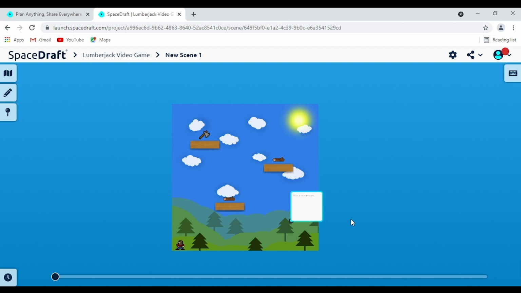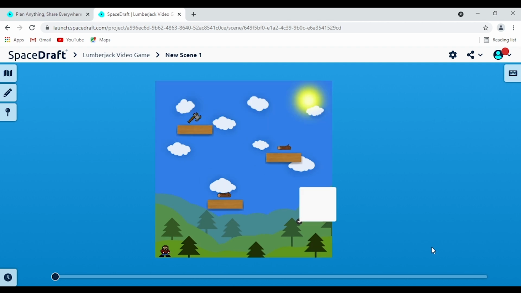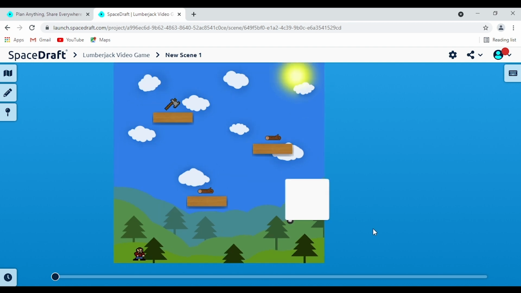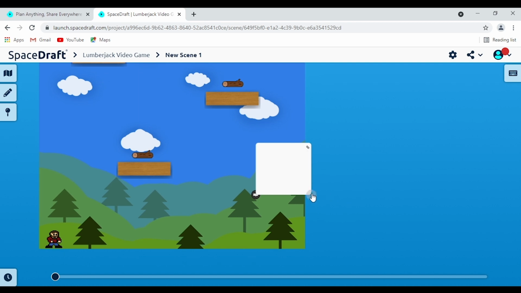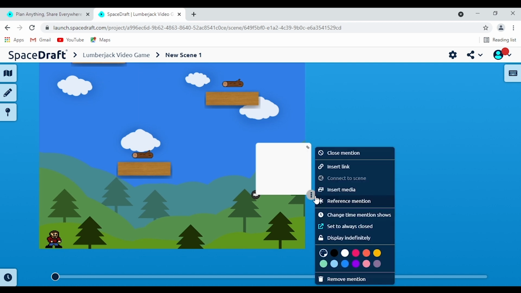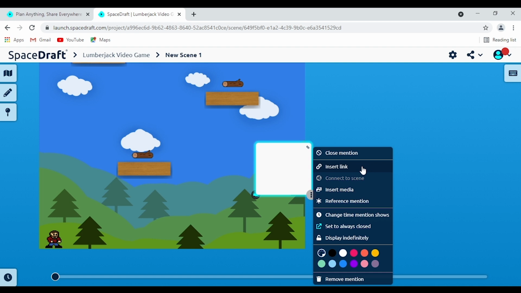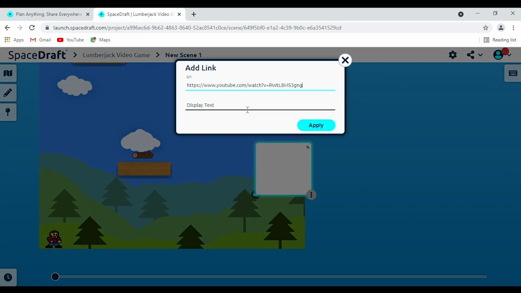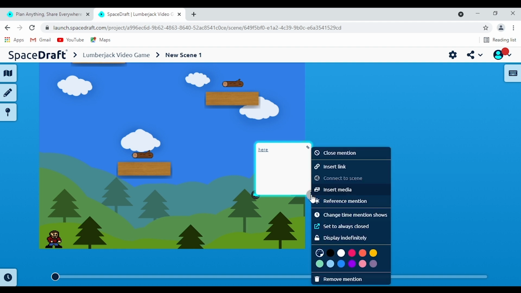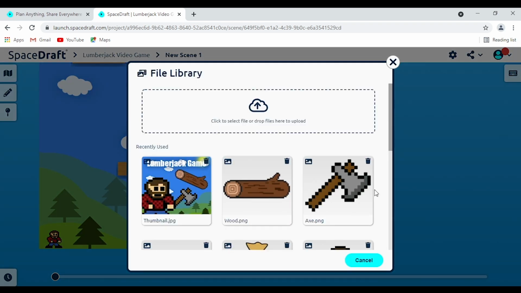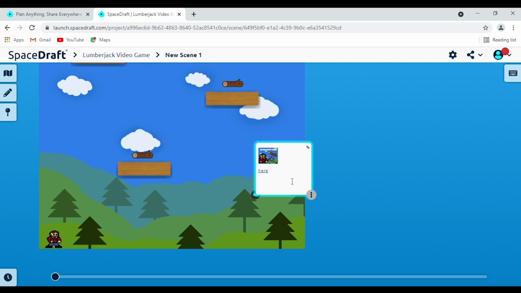So let me show you all the different features you can do with a mention. If we hover over the mention here, we'll see these three little dots appear. Let me just zoom in a tad so it's a little bit easier to see. So there's those three dots. We'll click on that, and there's all our different options that we can play with here. Of course we can just straight up close our mention here, which we certainly don't want to do right now. We can insert a link. Again, this is very similar to what we saw before. So you can just add in a hyperlink with some text. Very easy, very simple. You can insert some media.